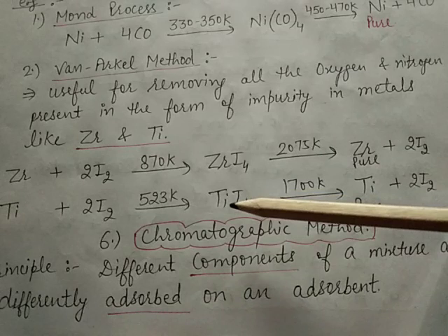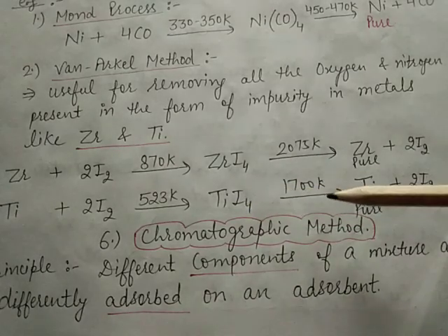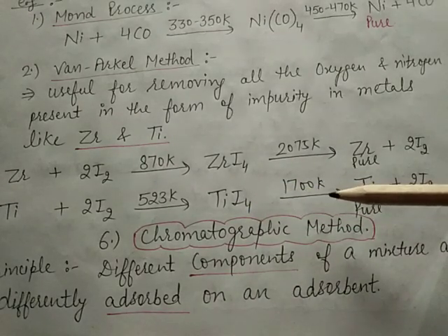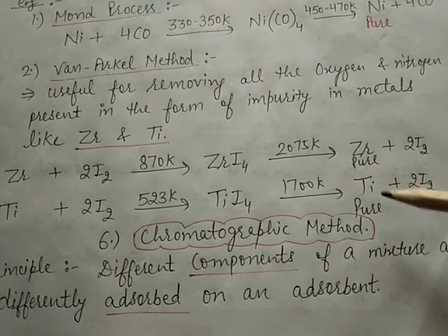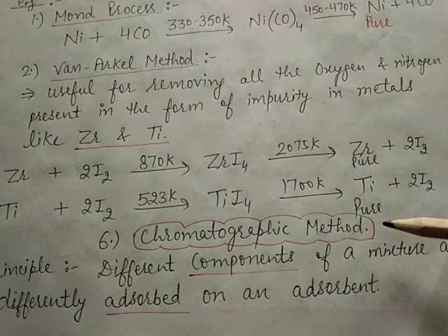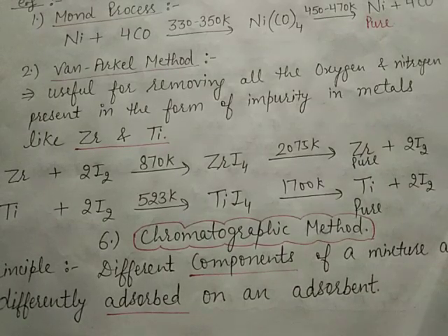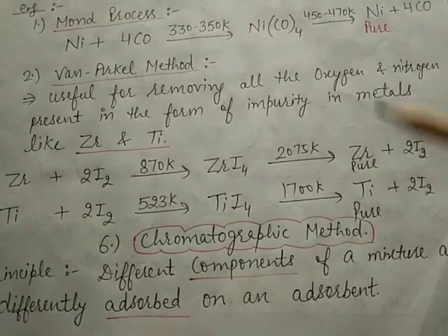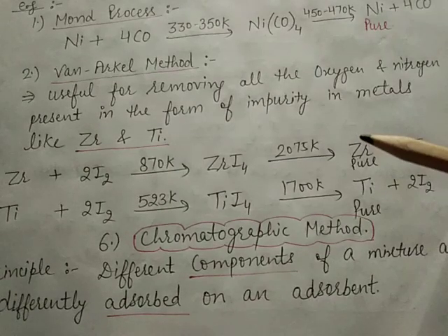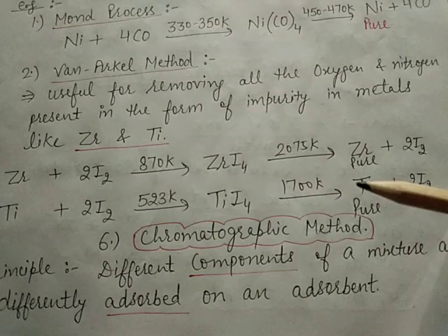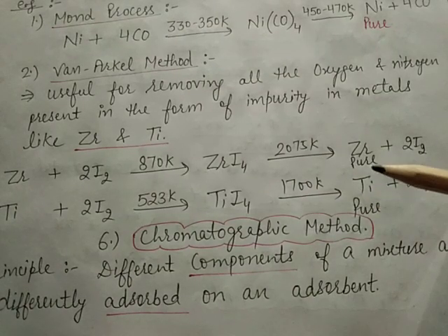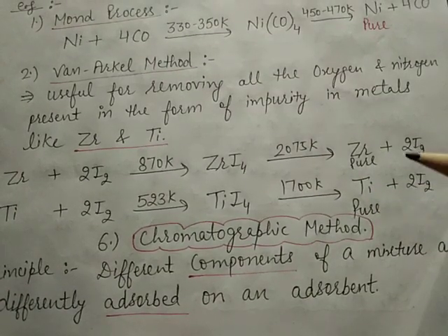After that, this unstable complex is heated at 1700 Kelvin, and it is again decomposed to form pure titanium. So by the help of the Van Arkel method, we can easily separate out zirconium and titanium.